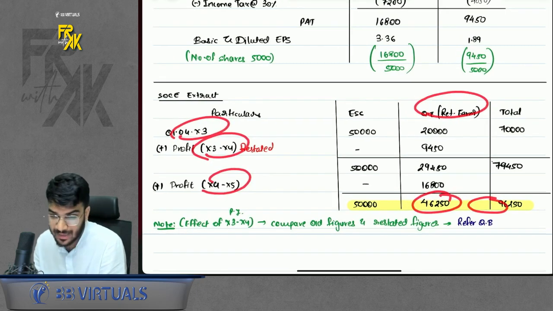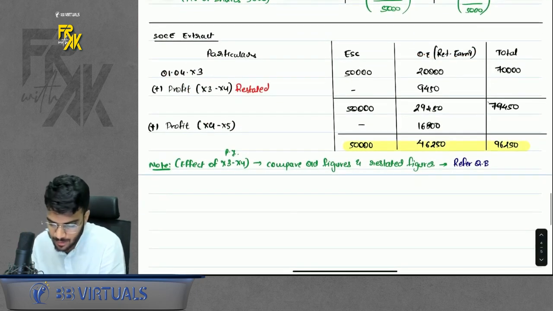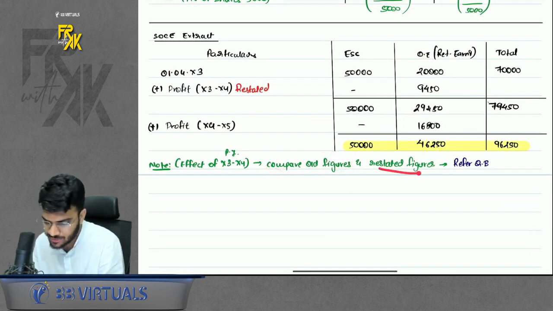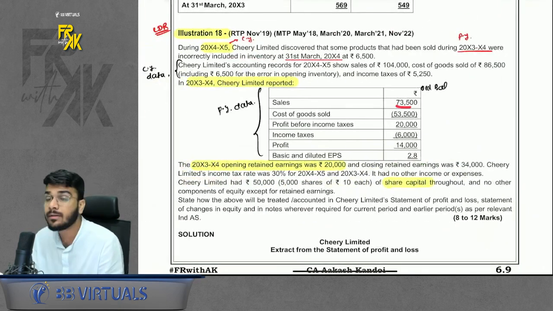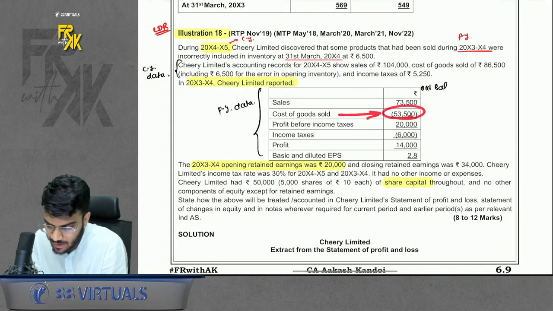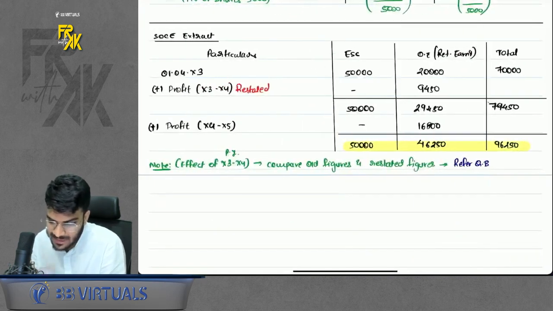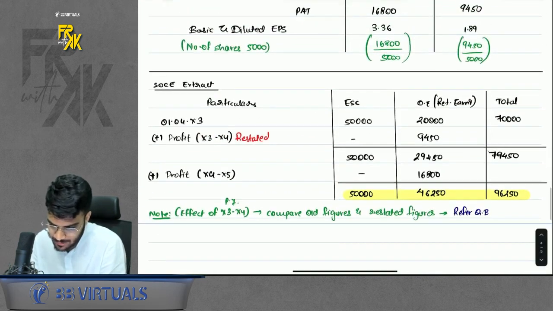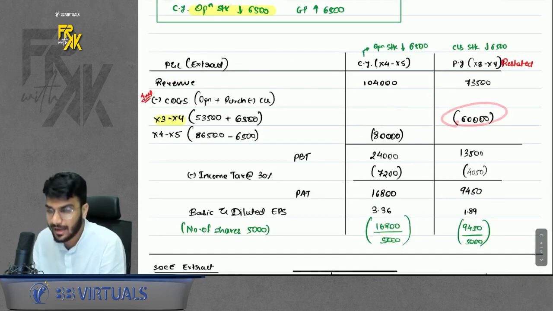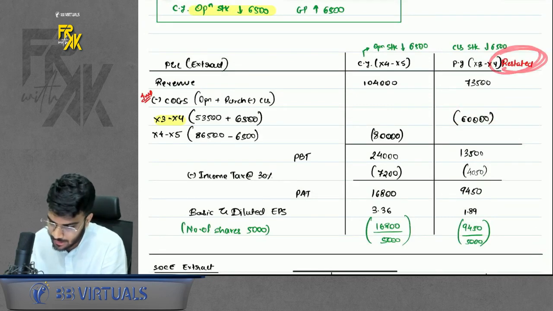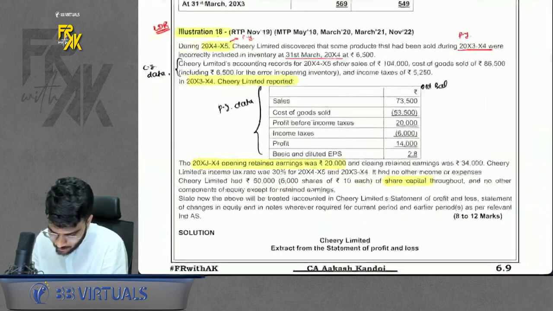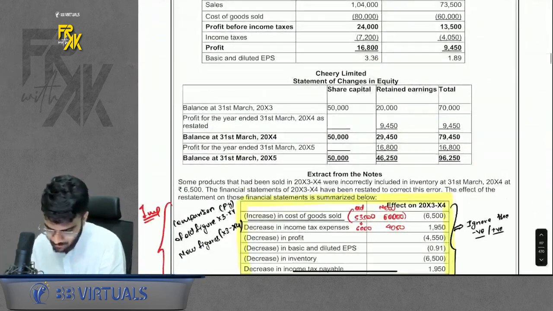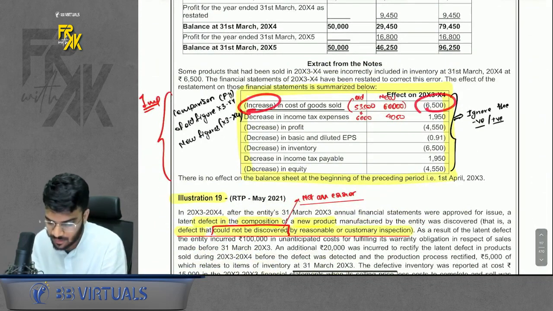Acha, one more thing was given as extra working in the solution. That is comparing the old figures and the restated figures. That means the old figures given in the balance sheet. For example, in the question, COGS given is 53,500. But after rectifying the error, what is my COGS? It is 60,000. Can I say in the restated profit and loss, your COGS is increasing by 6,500, right? So this impact is shown in the solution as well. That increase in COGS is 6,500.